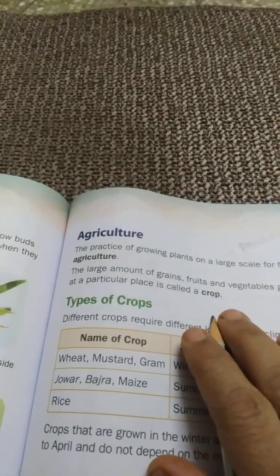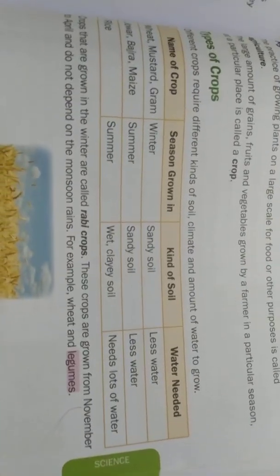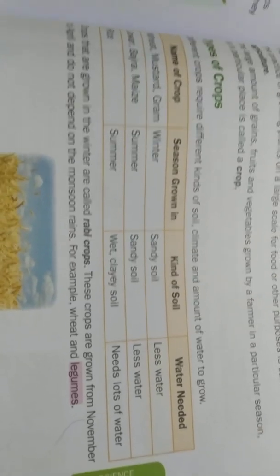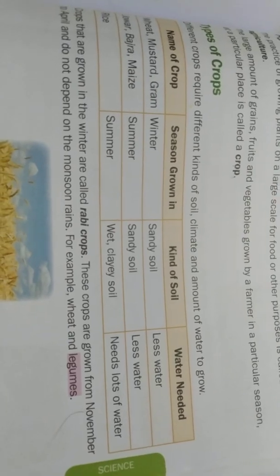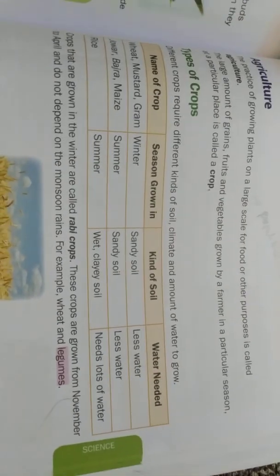For example, in the summer season, which type of fruits will we get, children? Watermelon, mango. But these types of fruits will not come in the winter season. That means the fruit which can be grown in a particular season and place, the same crop should be grown. Same fruit grown at a particular place and particular season, that is called a crop.